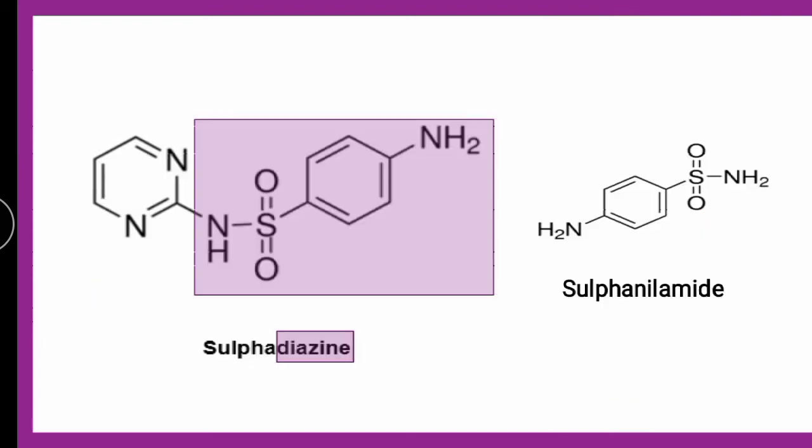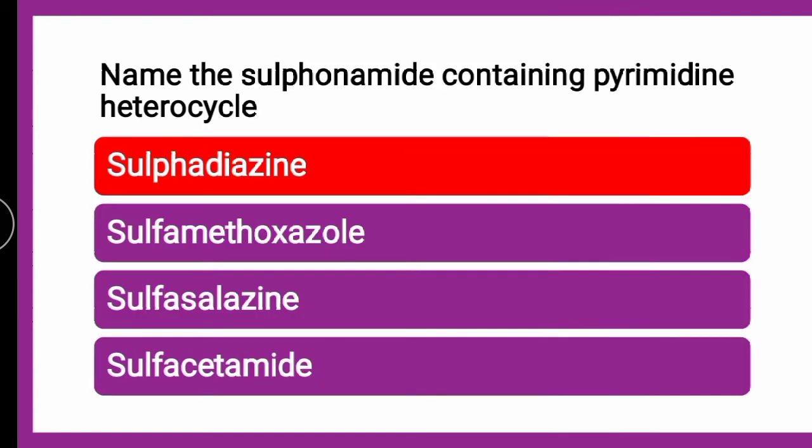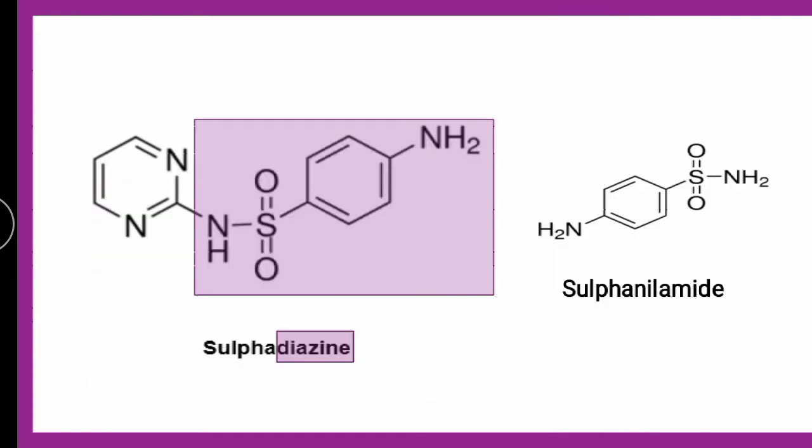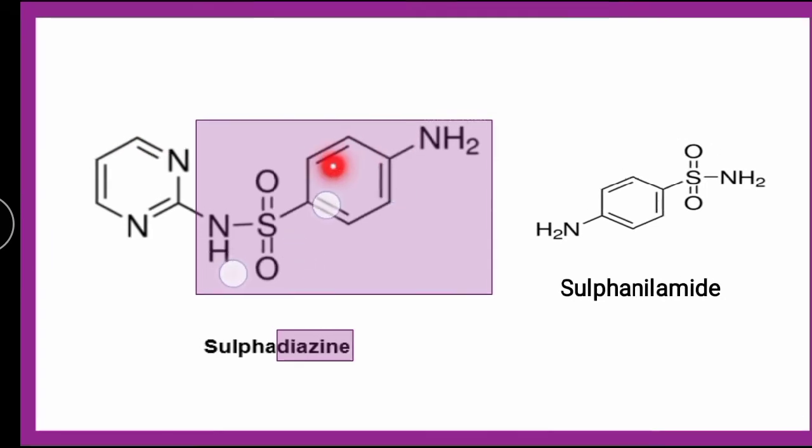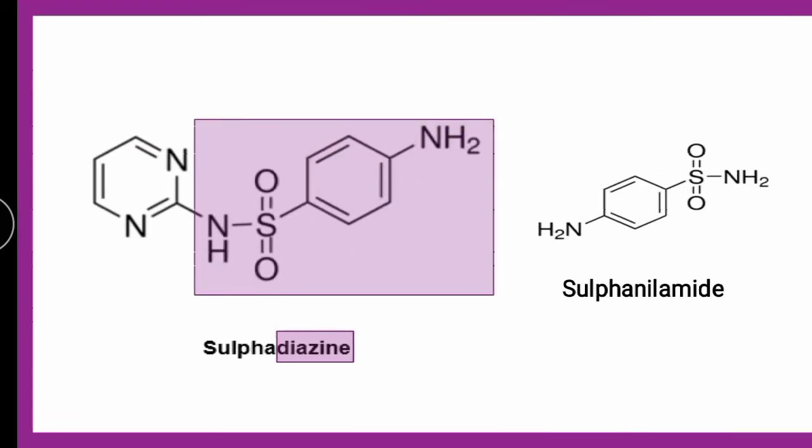This explanation you can see here. Sulfonamide which contains pyrimidine, which we have seen earlier also. This is a sulfonamide which is sulfadiazine, which contains a pyrimidine heterocycle. And the highlighted part which I have shown here, you can see NH2 ring SO2 NH2.